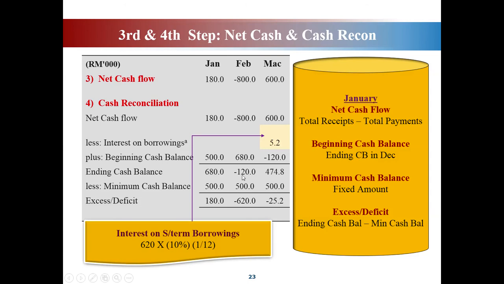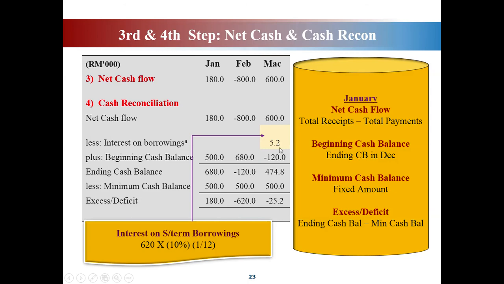Okay. So negative 120 minus 500, you will get negative 620. So this 620 is your deficit. So what will the beginning cash balance for March be? You start March with a negative, because you do not have a balance, and the ending balance you bring forward is negative 120. So this one will carry forward to March. Okay, 120.